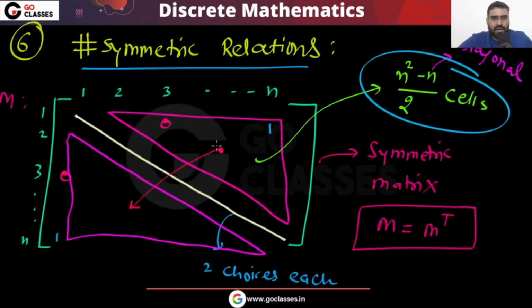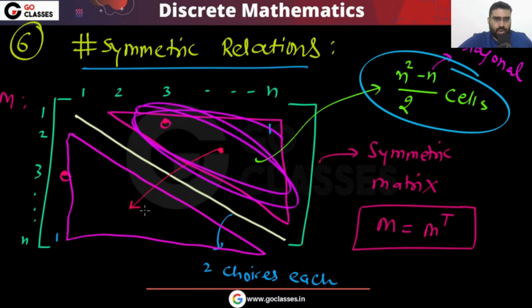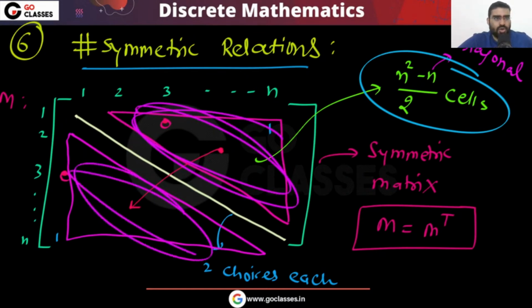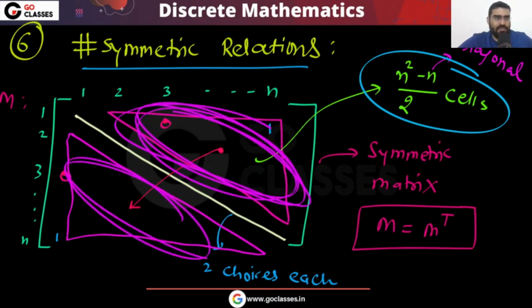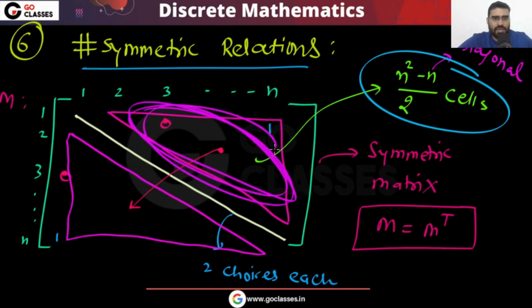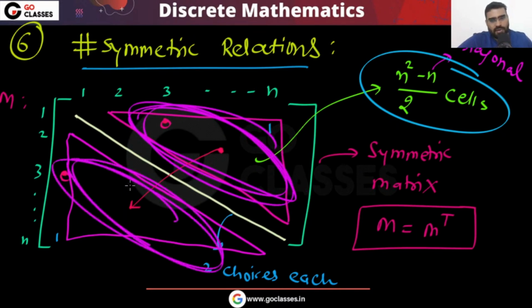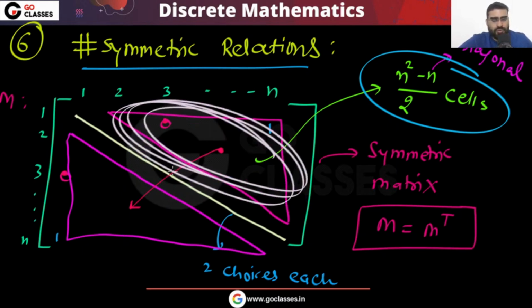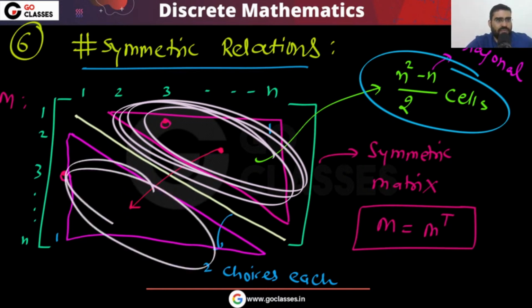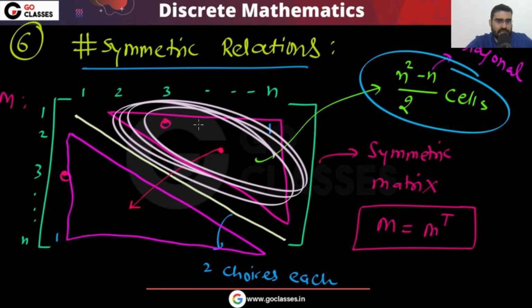Remember one thing, whatever you put here will automatically be replicated here. So this is the mirror. Whatever you do here will automatically come here. Once you fill these entries, it will automatically fill the other side. So you don't have any choice there. Very simple observation: once you fill these entries, there is only one choice here, because it will be replicated.